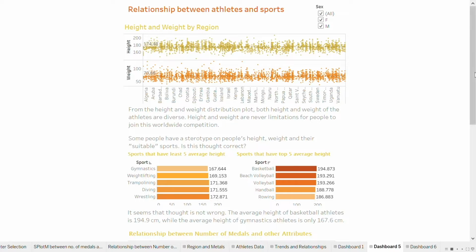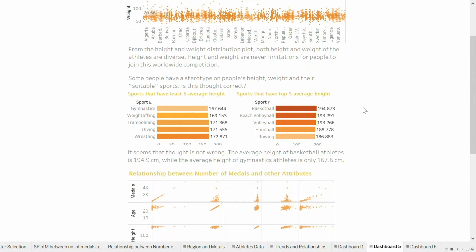Let's take a look at the height by sport. Some people may have stereotypes about people's height and their suitable sports. The figure on the left shows the sports having the lowest average height, and the bar chart on the right shows the sports that have the top 5 average height. The greatest average height is from basketball, which is 194.87 cm, and the lowest average height is from gymnastics, which is 167.64 cm.